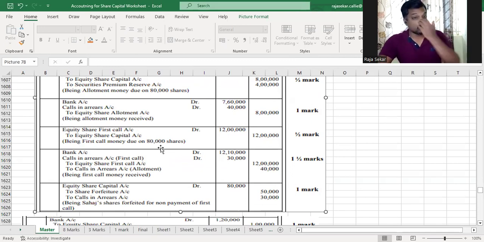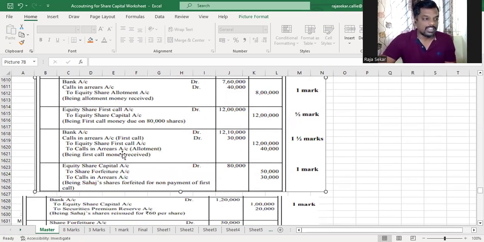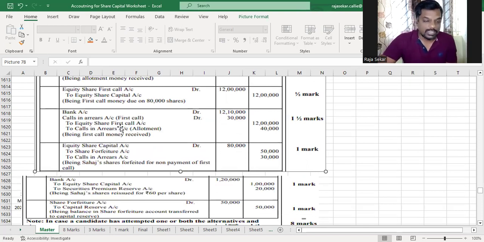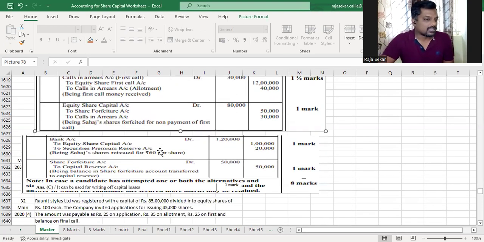But we did it as two different entries. In order to make it easy and clear for you, I did it as two entries. They've done it here like this. You can either do it like this or the way I did it. The numbers are the same as we have computed, and everything else is the same. Am I right, my dear children?